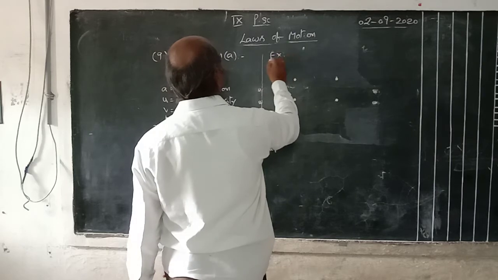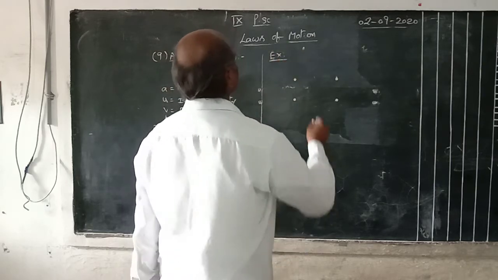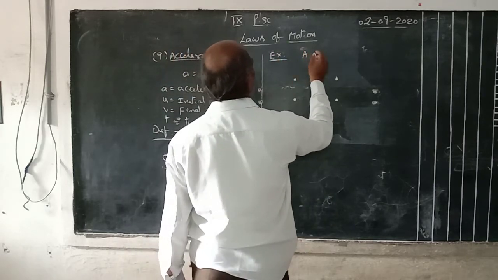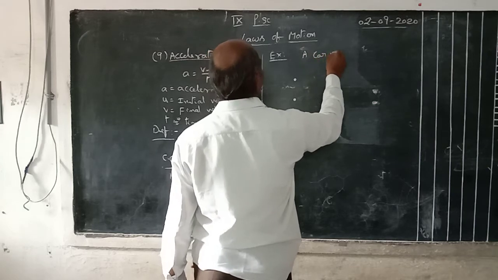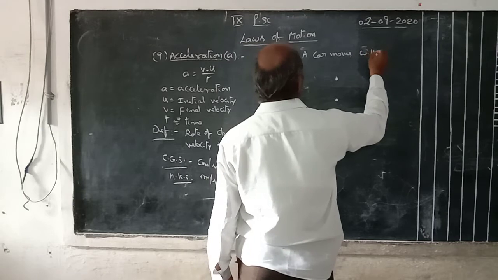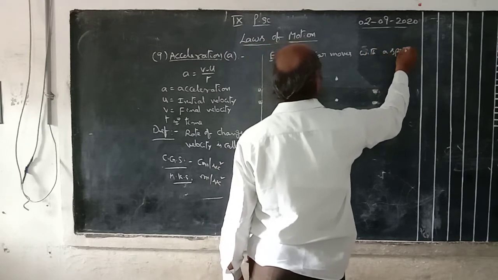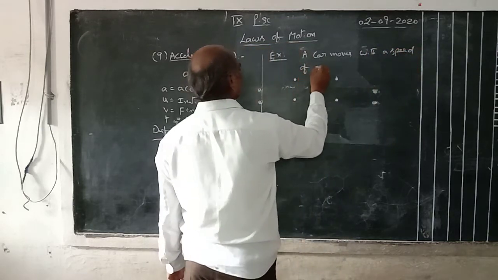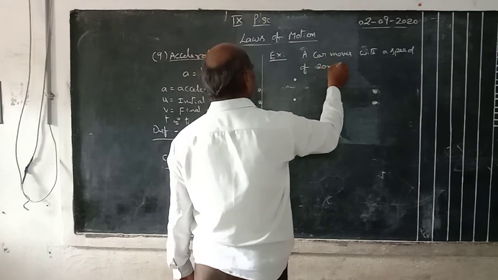Example: a car moves with a speed of 20 meters per second.